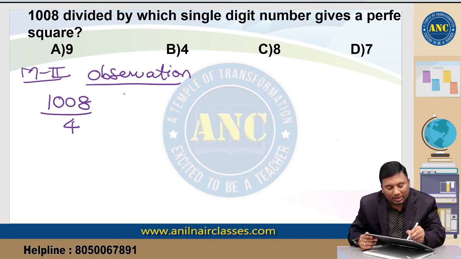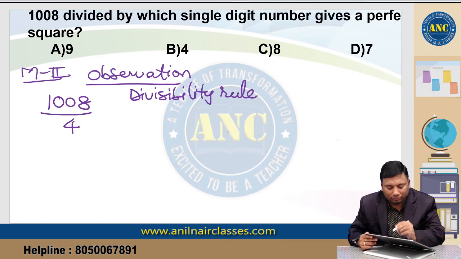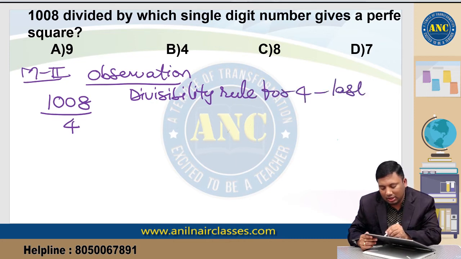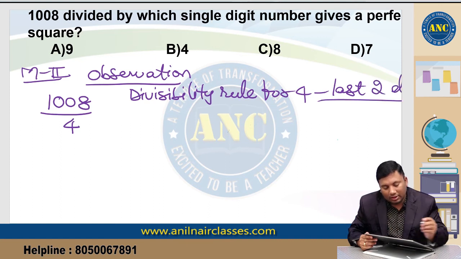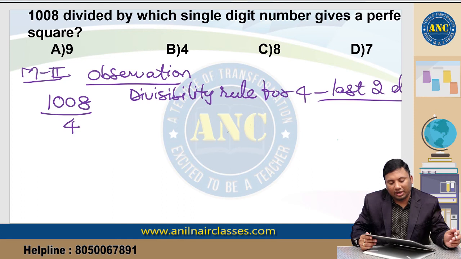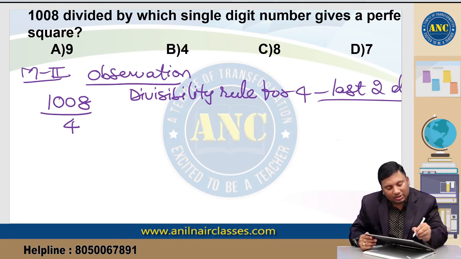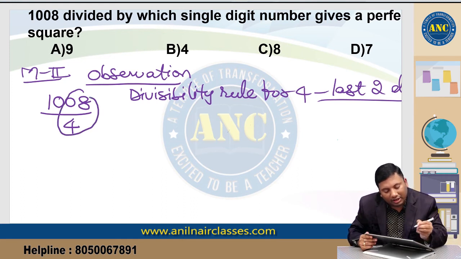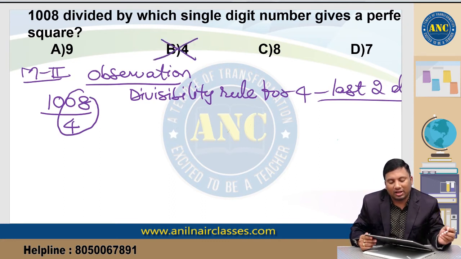Divisibility rule of 4 is nothing but the last two digits. So 8 divided by 4, it will become 2. A perfect square never ends with 2, 3, 7 or 8. Are you all with me?